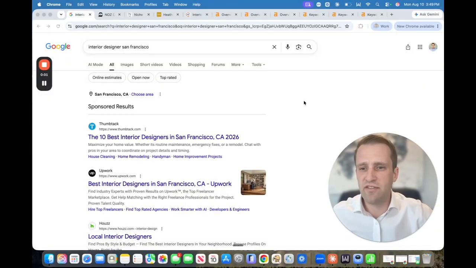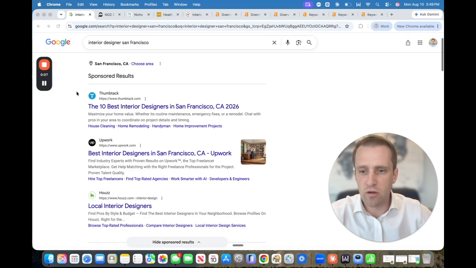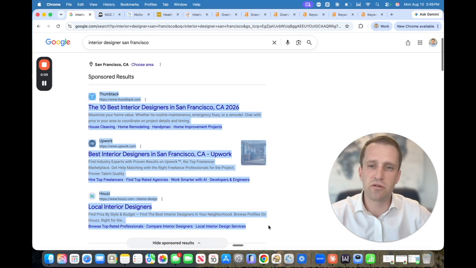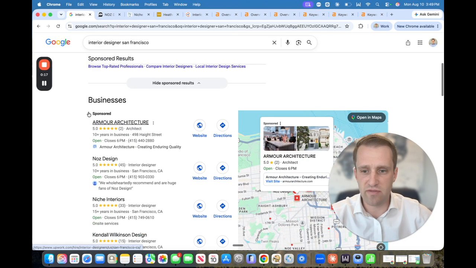So here we have the example interior designer in San Francisco, and I want to show you how the first page of search is broken down. Right here, what I'm highlighting is something called Google Sponsored Ads or Google AdWords, and you need to pay for these clicks. So if I were to click on one of these search results, these websites would have to pay for that click.